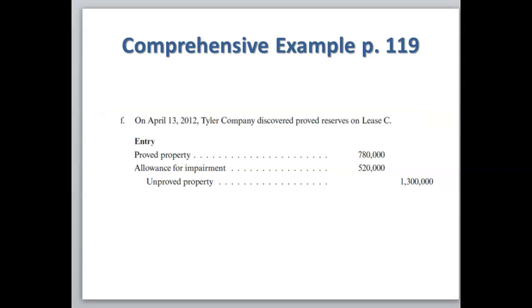On April 13th, Tyler Company discovered proved reserves on lease C. So we're going to reclassify the acquisition cost of $1.3 million. We're going to debit the allowance on lease C. It's no longer needed, so we want to zero it out, $520,000. And the difference between the two is what we're going to capitalize our proved property for, $780,000. Notice, once a property is impaired, it should not be written back up.